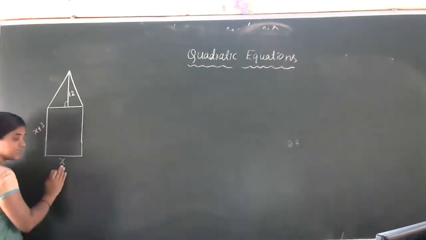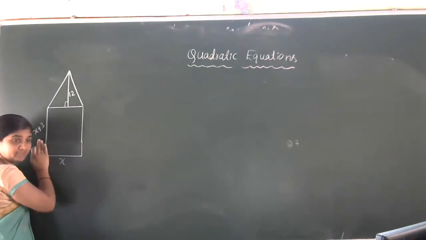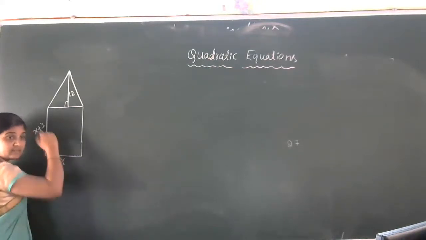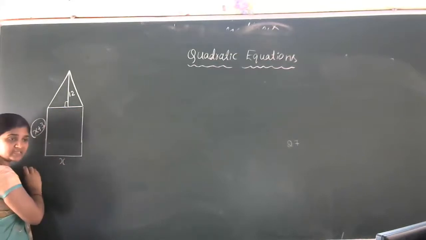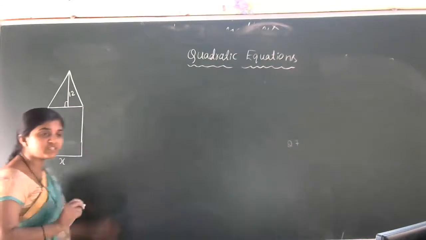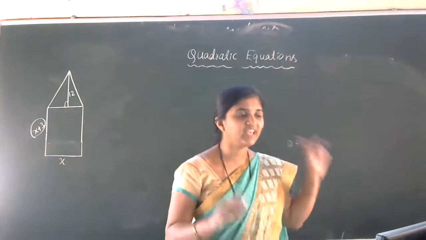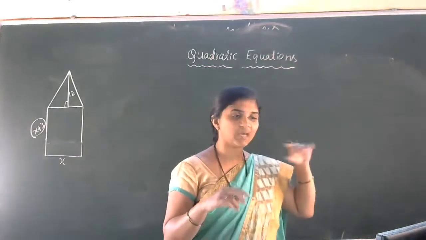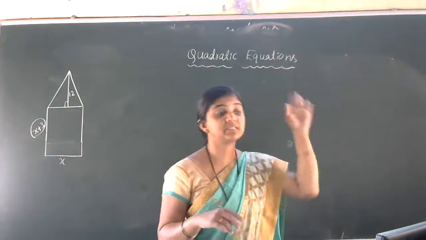We are taking the breadth of the rectangular park as x. Then, since breadth is 3 less than the length, we can take x plus 3 as the length. Yes, x plus 3 as the length. Got the idea of this concept, students? We are taking breadth of the rectangular park as x, then length is x plus 3.